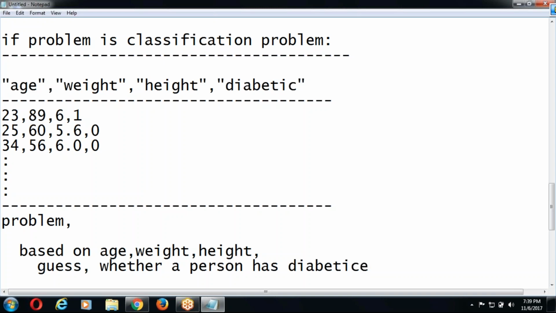So guess whether a person has diabetes or not.